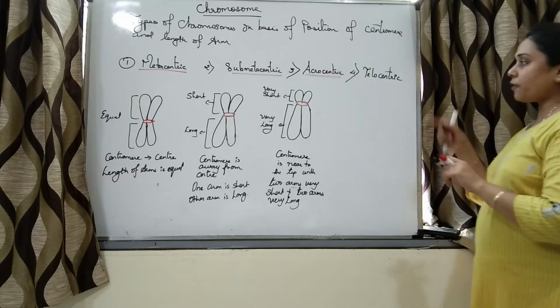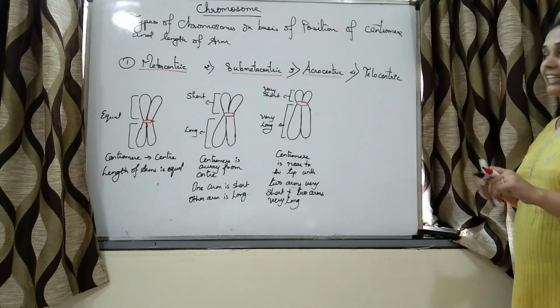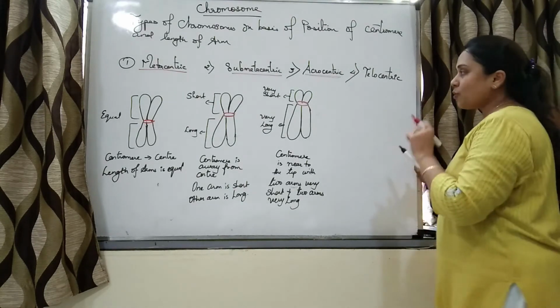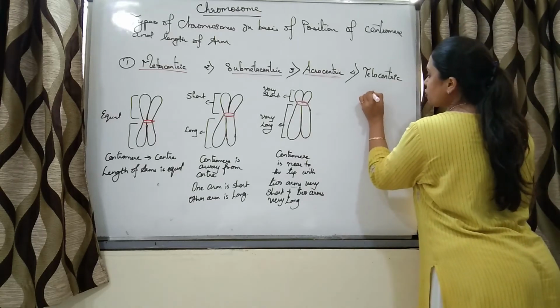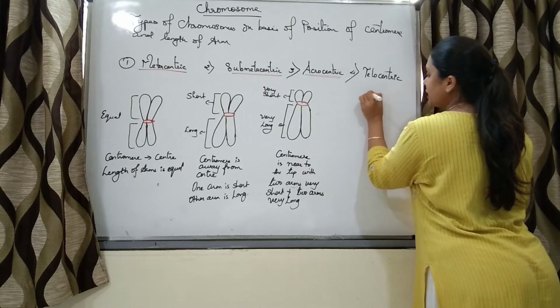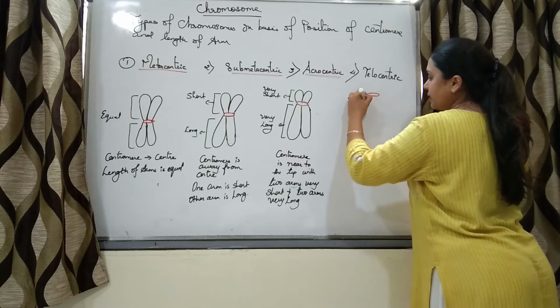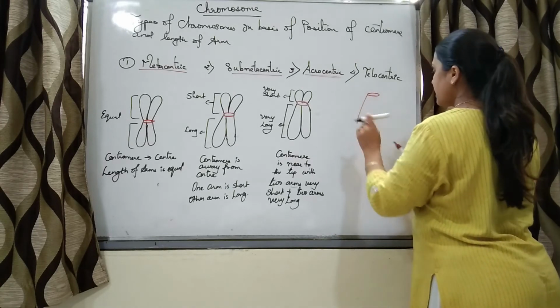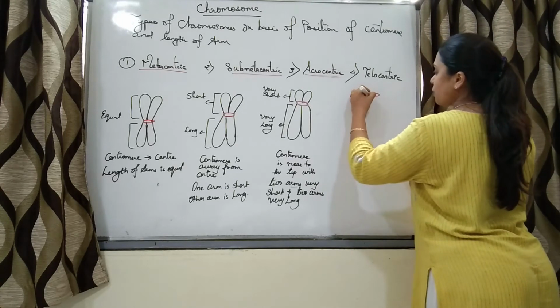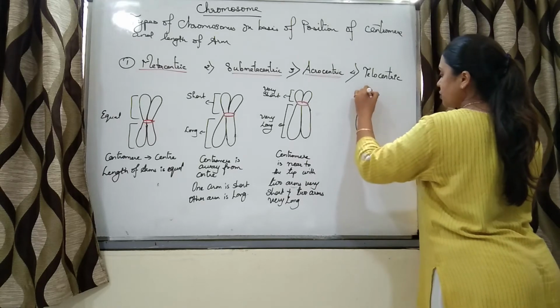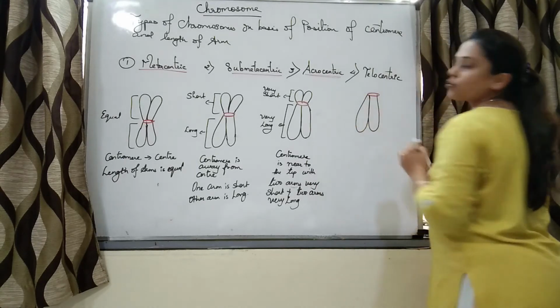The fourth type of chromosomes are telocentric chromosomes. What is it? The centromere will be at the tip so that there are two arms which are towards one side only. So it will have only two arms.